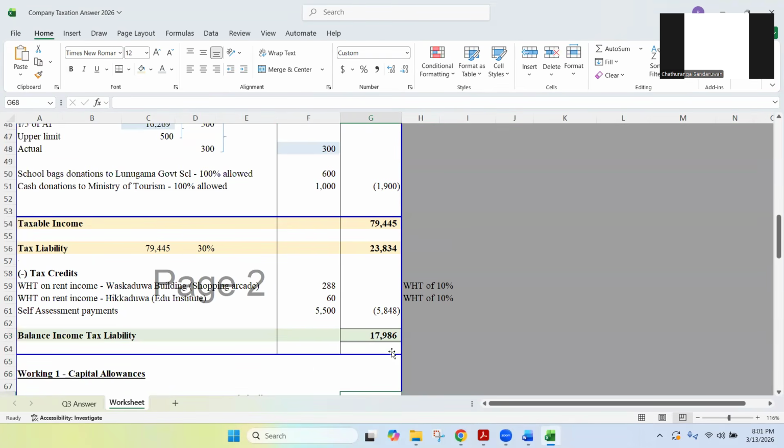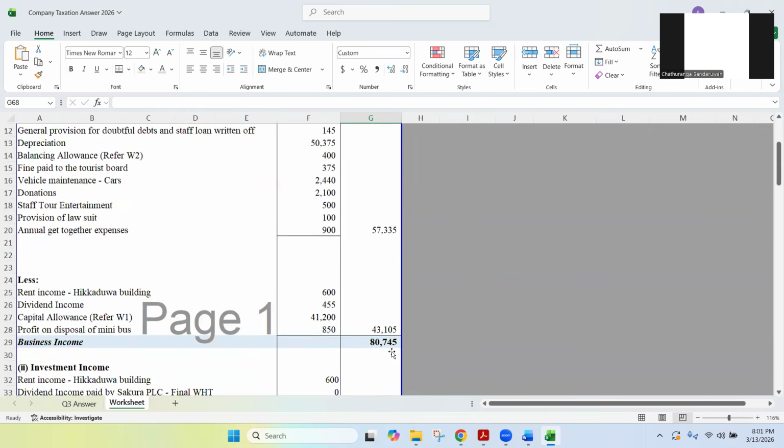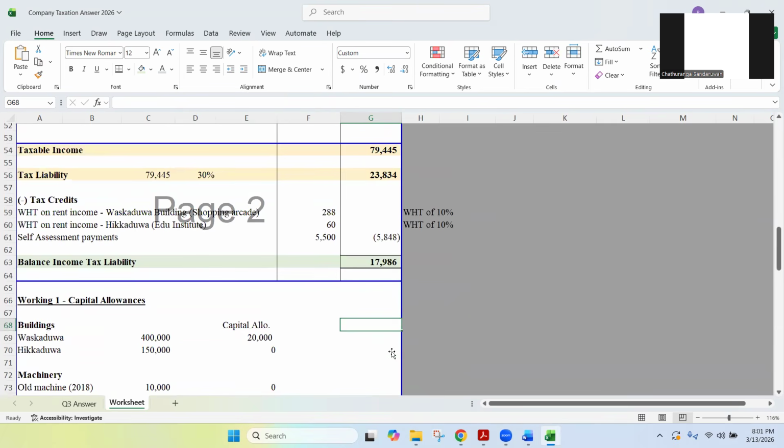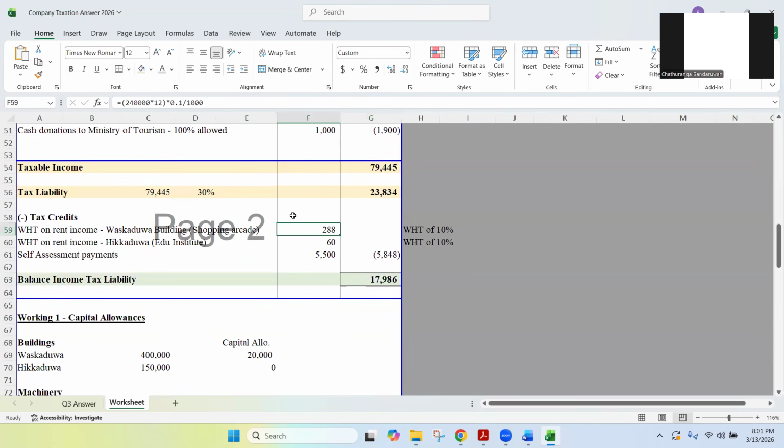Right. This is how you do a normal company taxation question, Lamai. Any issues or any clarifications on the process?